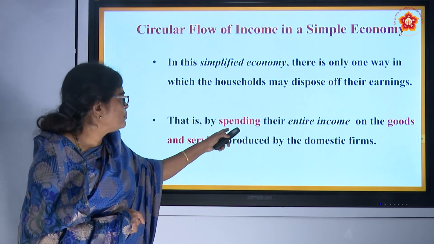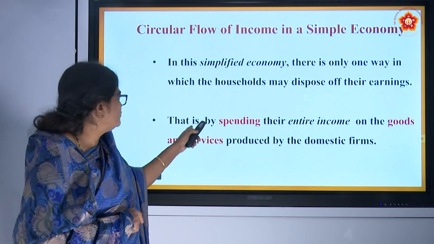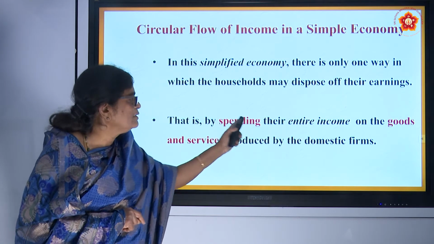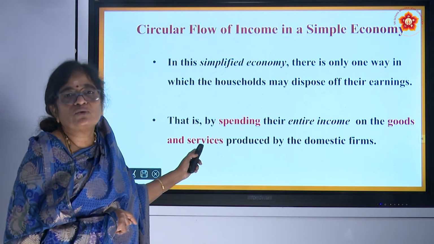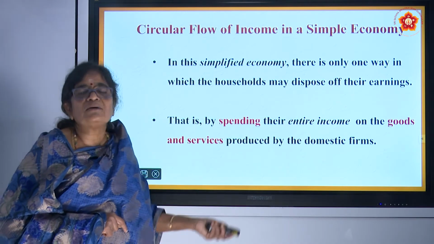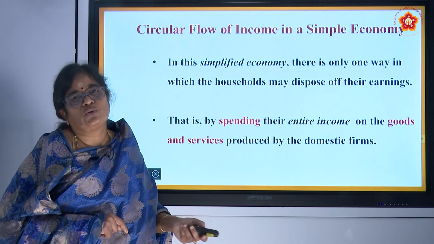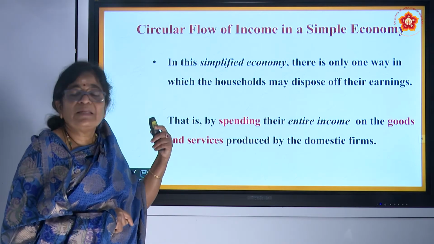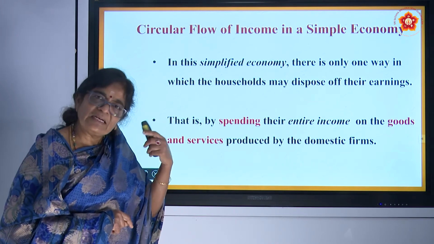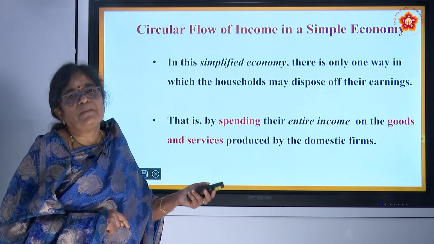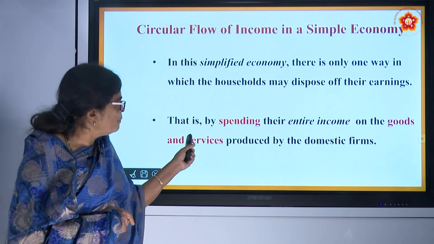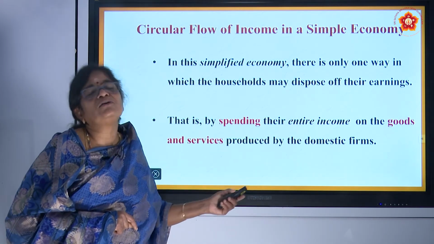And that is why, in this household, they spend their entire income on purchasing goods and services from the domestic firms, because domestic firms supply the goods and services to the household. Therefore, when they buy goods and services from firms, consumers have to pay. Whatever they have earned from firms by supplying factors of production, that income will now be spent entirely on purchasing goods and services produced by the domestic firms.